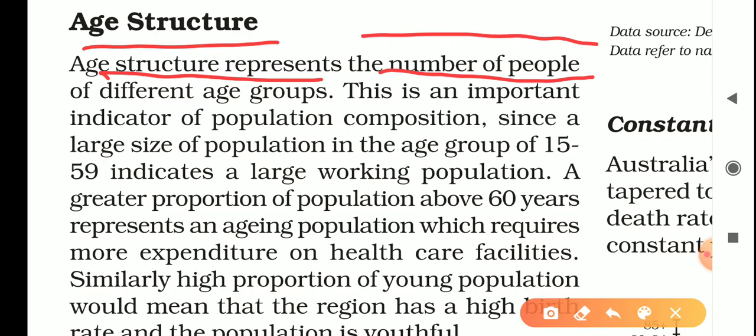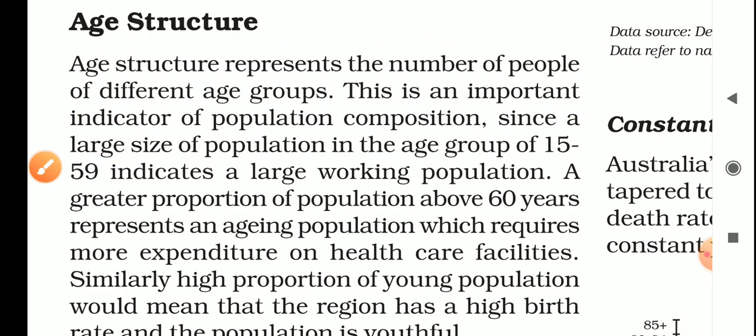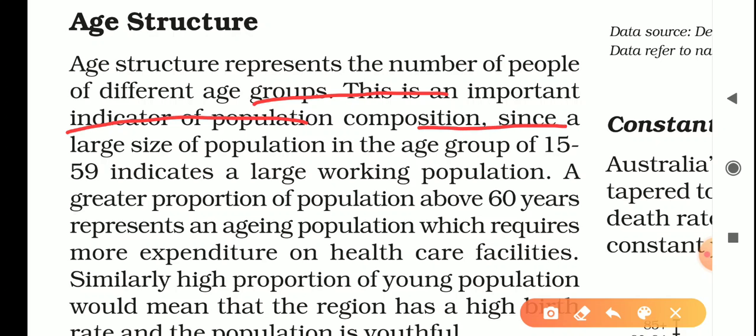This is an important indicator of population composition, since a large size of population in the age group of 15 to 59 indicates a large working population.